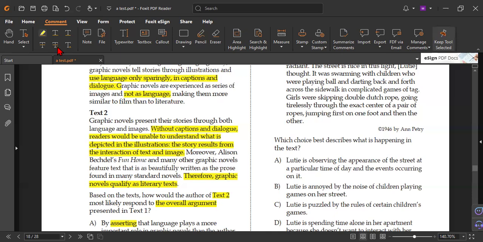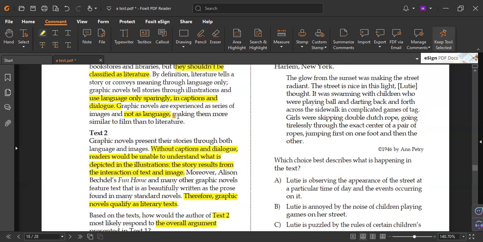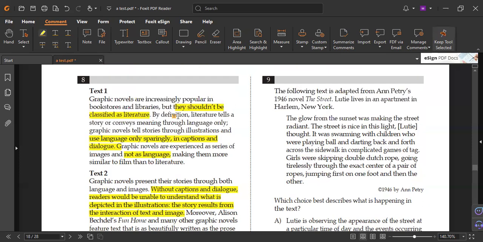Have you finished reading? Yeah. So now we need you to do the same. When you read, you must do it like that. What are the main ideas? Look for any idea after the word but, or any contrastive indicators or keywords like but, however, though. Focus on the second idea. Here he said not as language. So the main point of text 1 is that graphic novels are not literature.